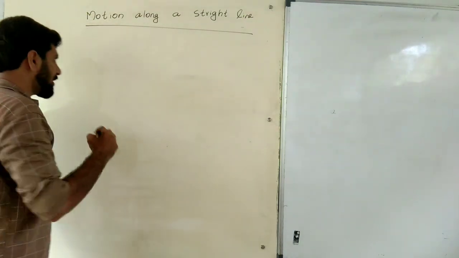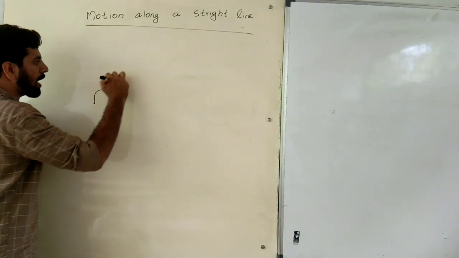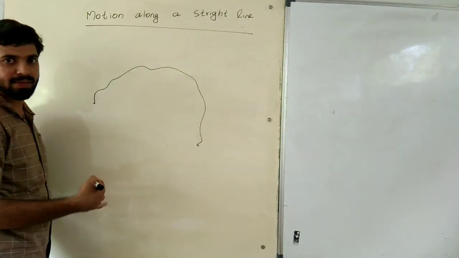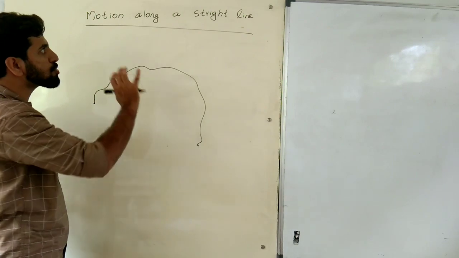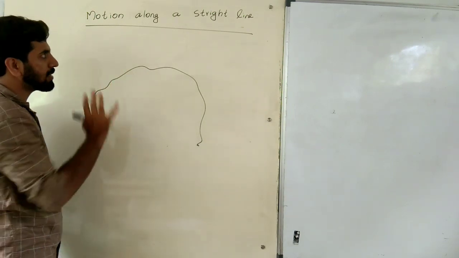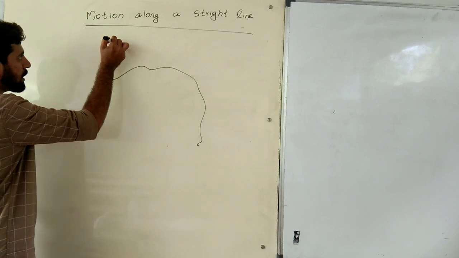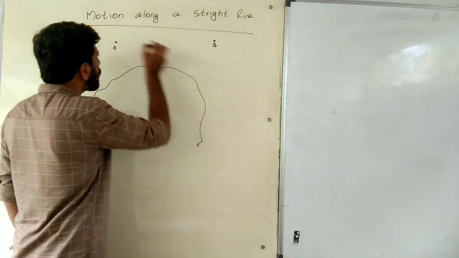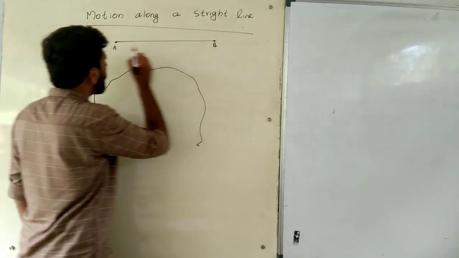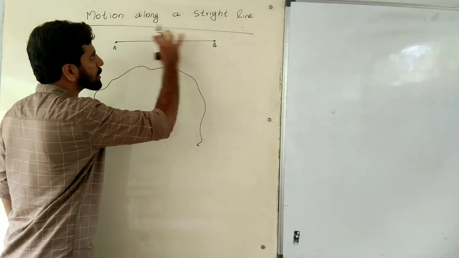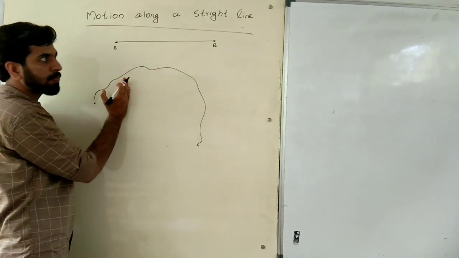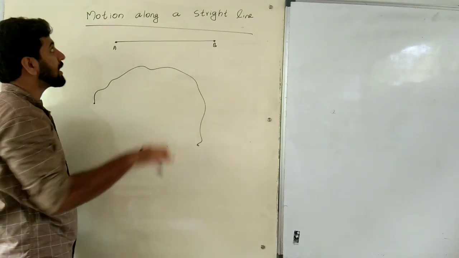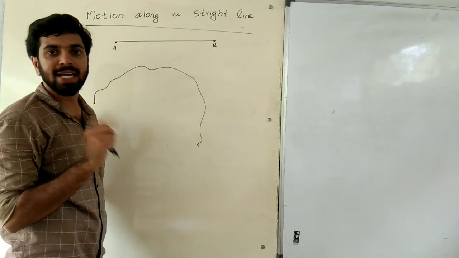In our previous classes we discussed motion along not a straight line, motion along a curvy line. Now we are going to discuss motion along a straight line. Consider an object at A that reaches B through a straight line, not like this. When an object travels through such a straight line, we can say that it is motion along a straight line.